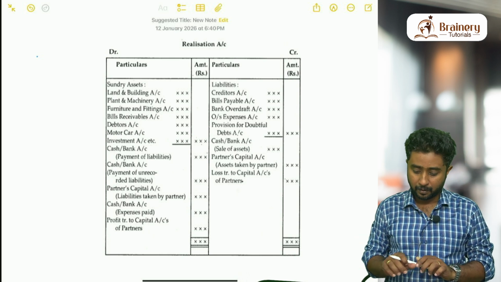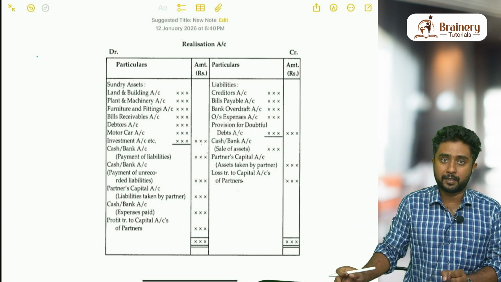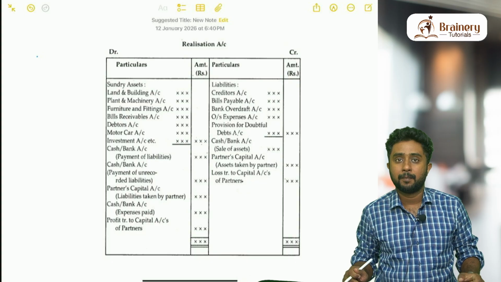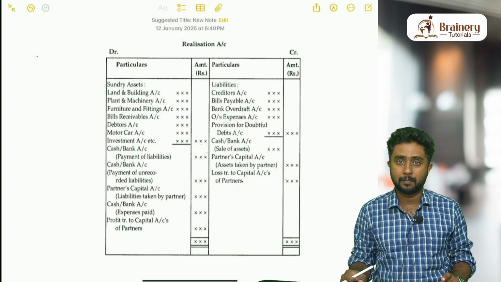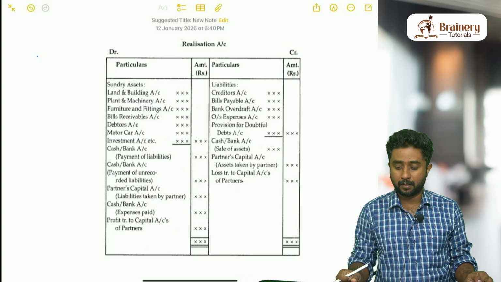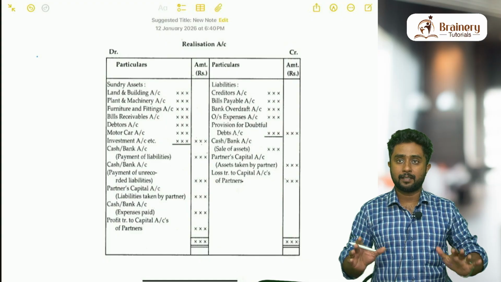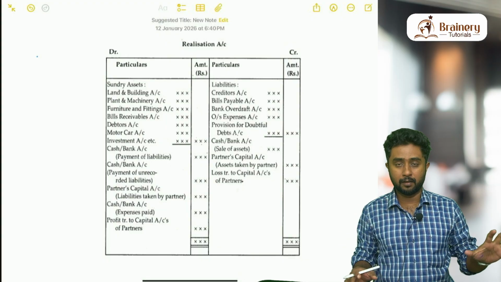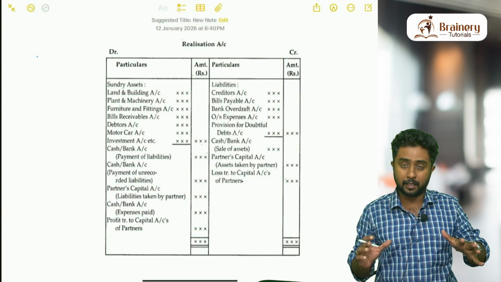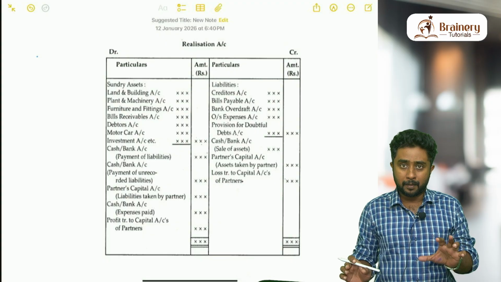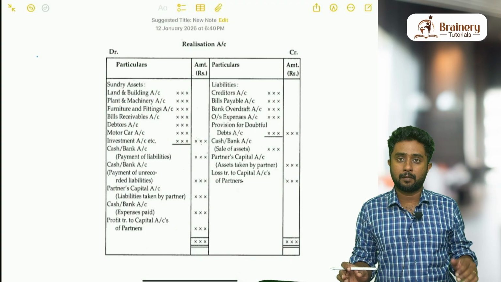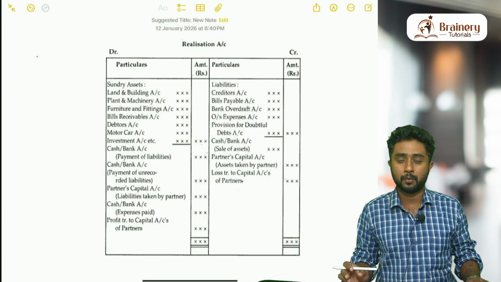Hello everyone. I know everyone is very busy practicing for boards, preparing for boards, very important questions and all. So today's session is completely free of any questions. We are not going to discuss any kind of questions here. Our purpose is to make certain concepts clear before you head for your boards.